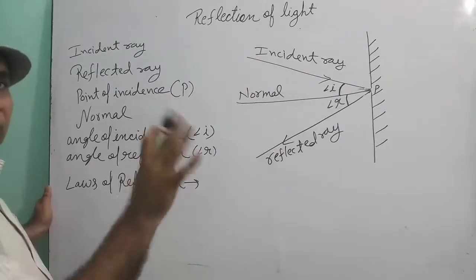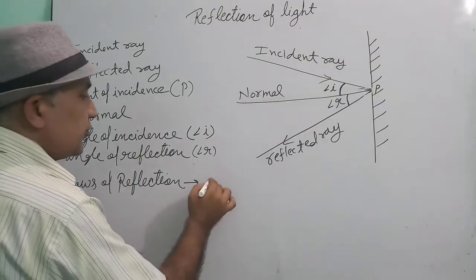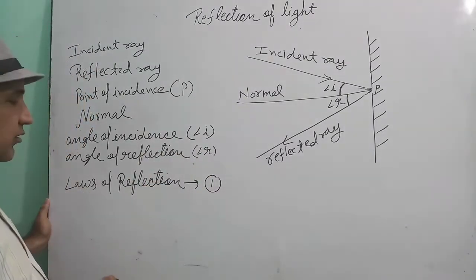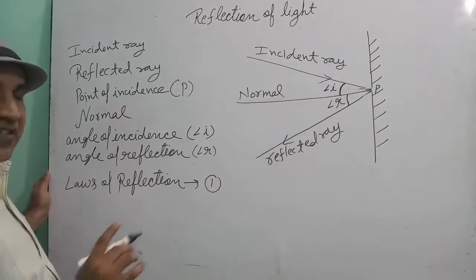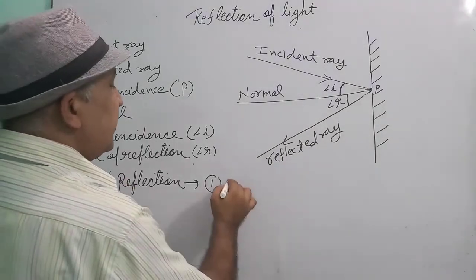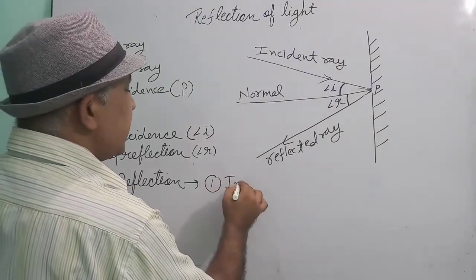Children, reflection follows some laws. There are only two laws, which are called the laws of reflection. See, what are these? The first law of reflection says that